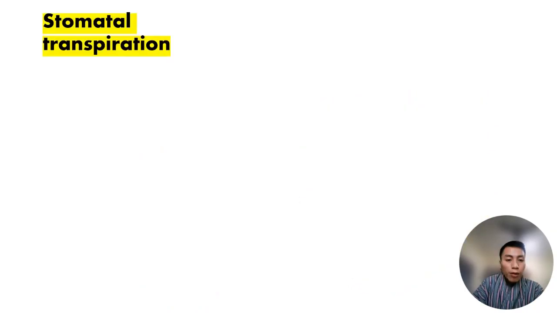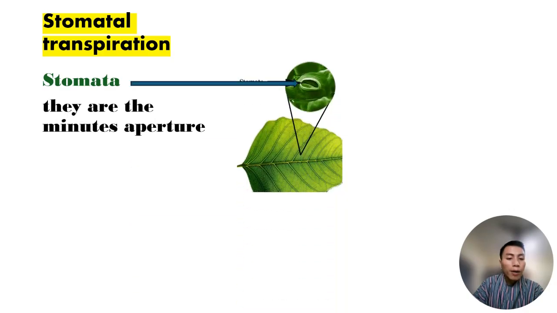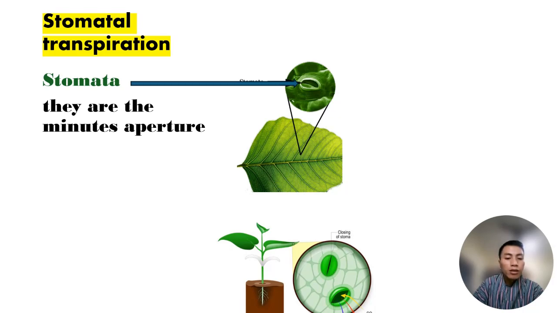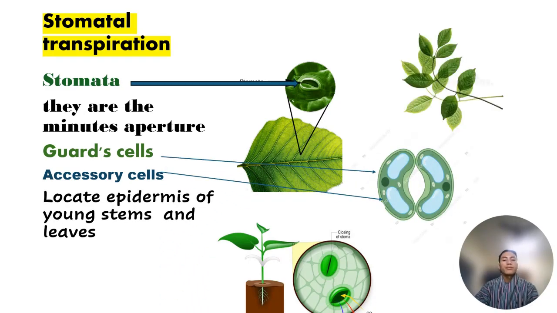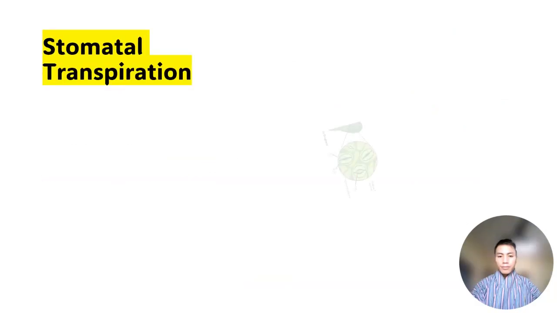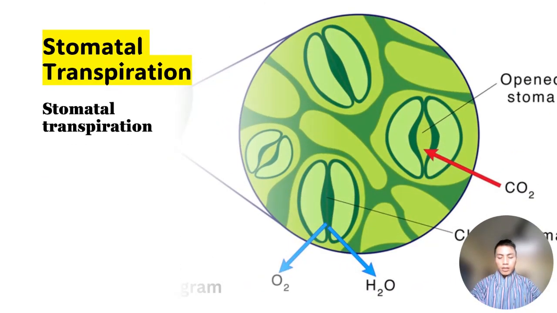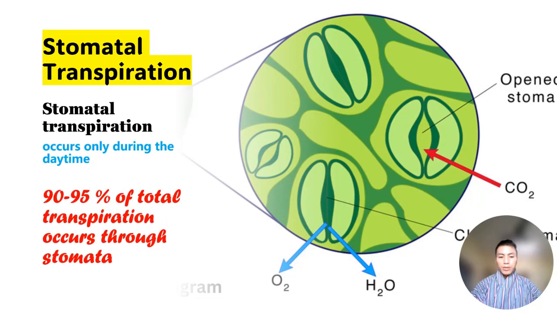Number 3, stomatal transpiration. It occurs through a structure called stomata, which is a minute aperture present on the epidermis of young stems and leaves. It has guard cells and accessory cells. Stomatal transpiration occurs only during the daytime. About 90 to 95% of total transpiration occurs through stomata, except in desert plants.